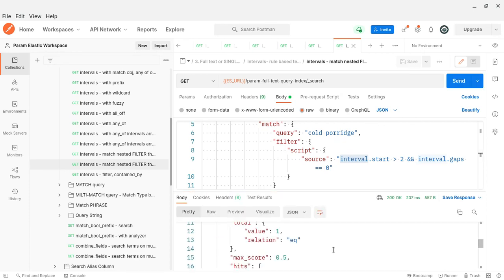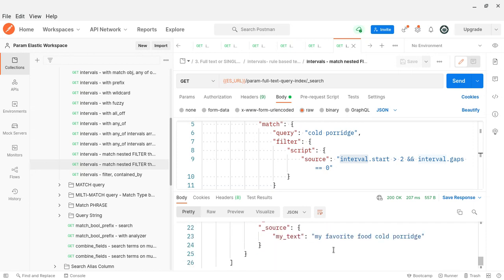Any response? Yes, there is my favorite food, and cold beverage is there. So I'll do this using a script. Within the filter we can use a script as well. This is the internal syntax: interval.start greater than 2, and interval.gap is 0.